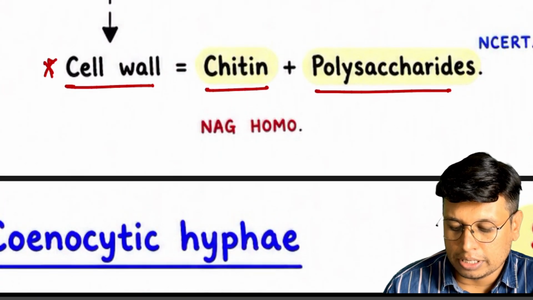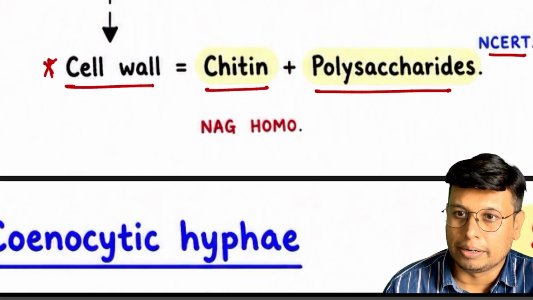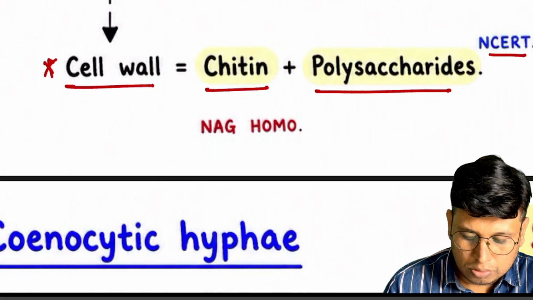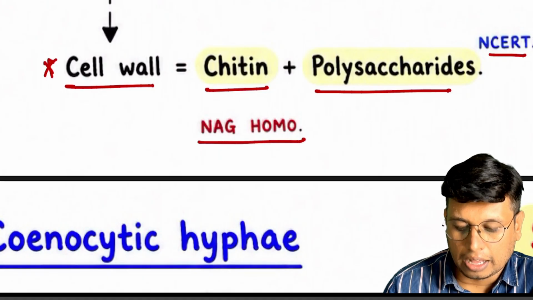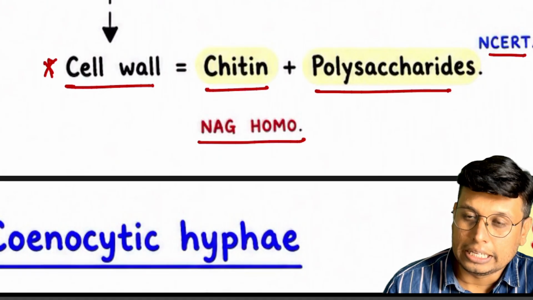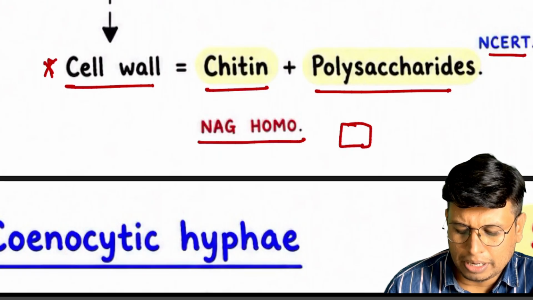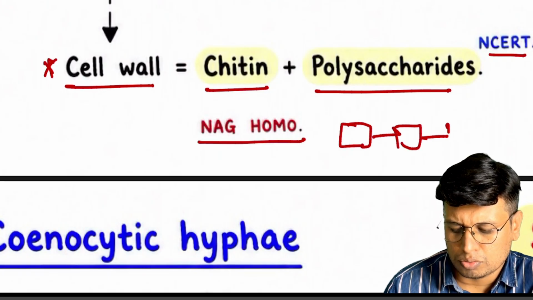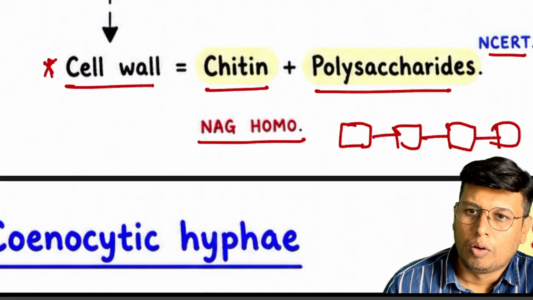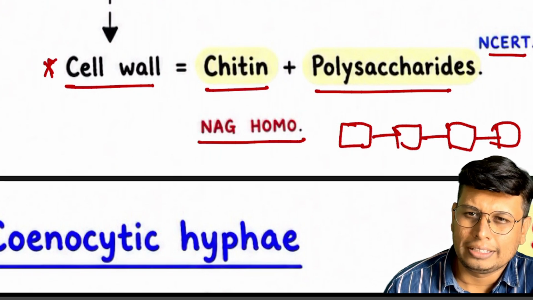This chitin plus polysaccharide, this data is from NCERT, so no harm in remembering it, and you can directly use it for NEET questions. So it is made up of NAG, a homopolymer. Chitin is a homopolymer of NAG. What is a homopolymer? Same building blocks. If you use them to make a chain or a polymer, it is called a homopolymer. If you use different individual monomers, it is called a heteropolymer.